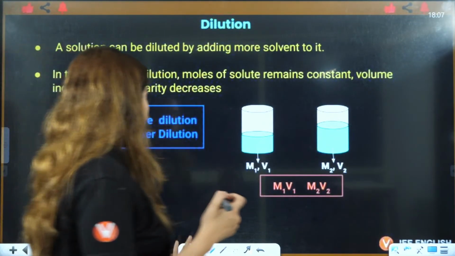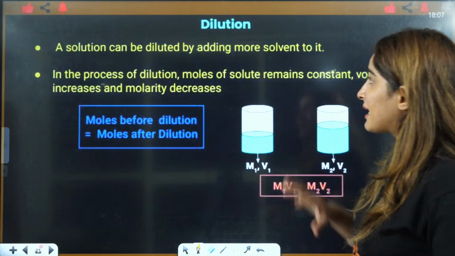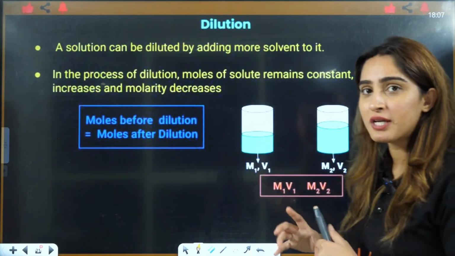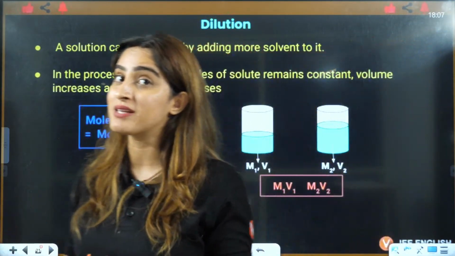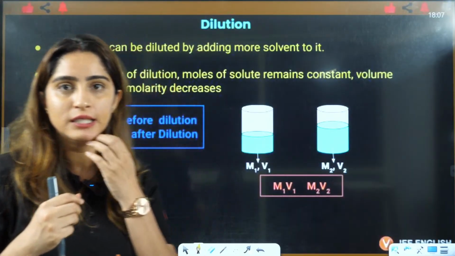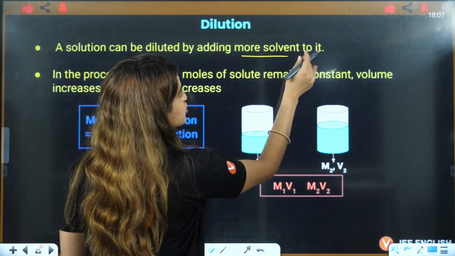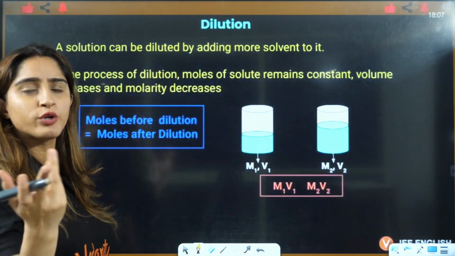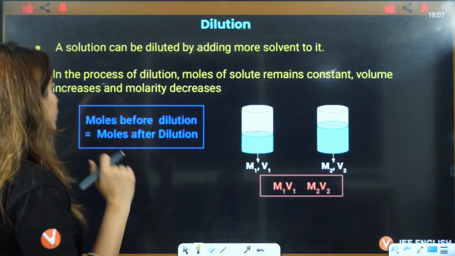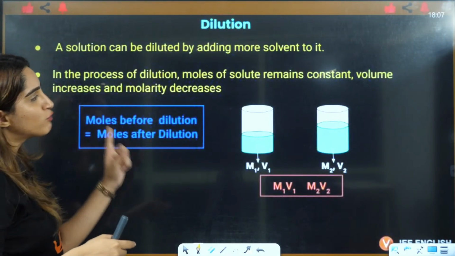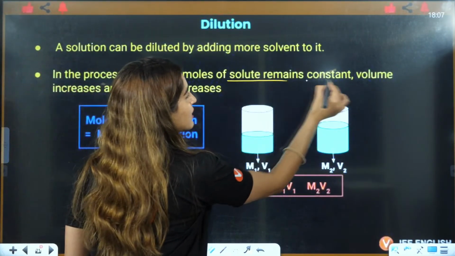Now let us talk about the next thing here. That is dilution. Dilution is when you add water. Not mixing two solutions, I am adding water, right? So a solution can be diluted by adding more solvent, and usually the universal solvent, water, is added to it. In the process of dilution, the moles of solute remain constant.